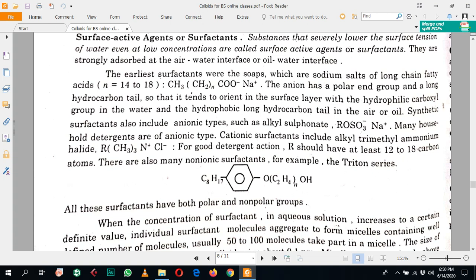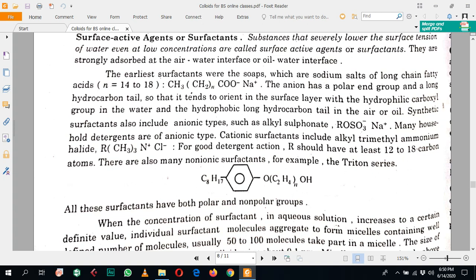The synthetic surfactants include anionic types, with examples such as alkyl sulfonates, which contain the sodium salt of these sulfonates. It depends upon the R group, meaning the carbon chain should be longer, 12 to 18 or 14 to 18 carbons.